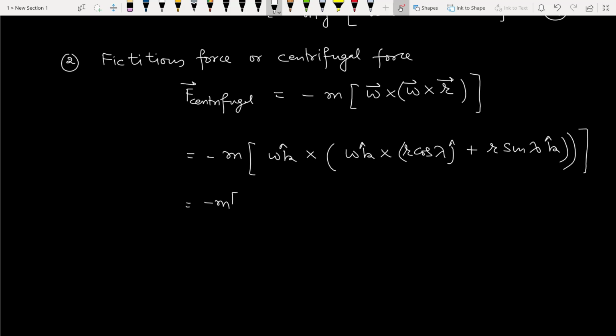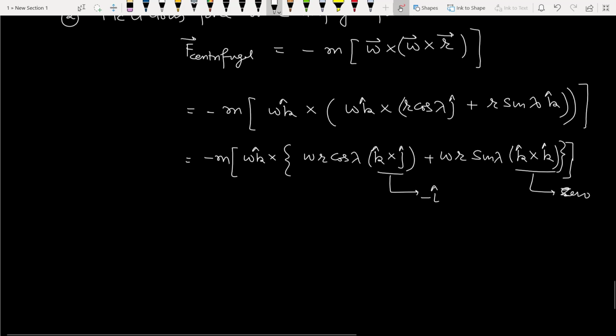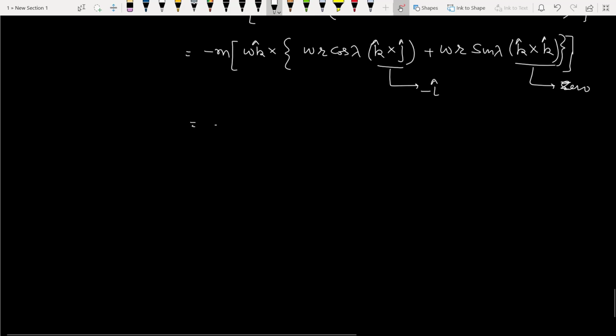Minus m omega k cap cross, in curly brackets, omega r cos lambda k cross j plus omega r sin lambda k cross k. So k cross k is 0 vector and k cross j is minus i cap. When we substitute these two values, the second term will vanish.